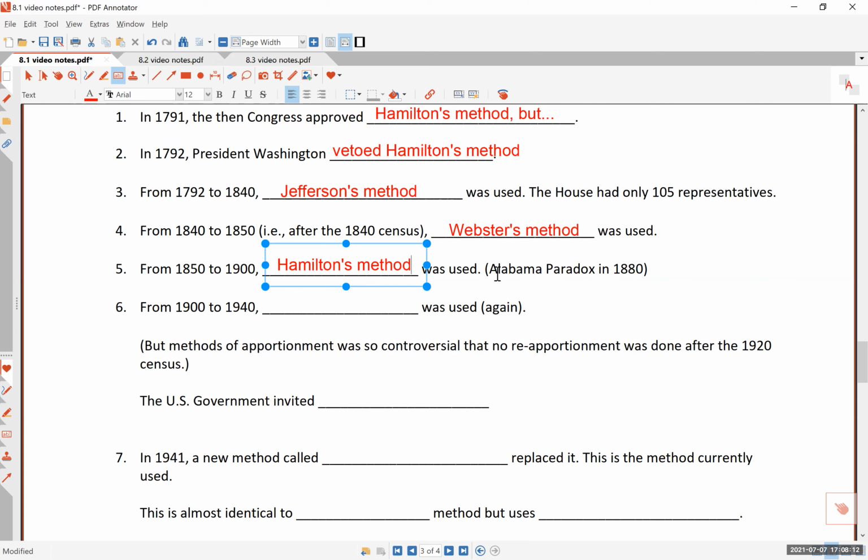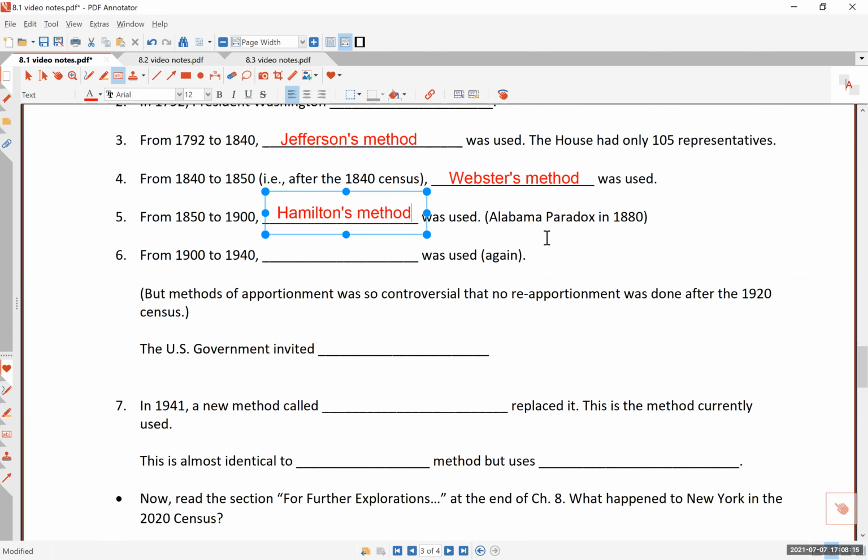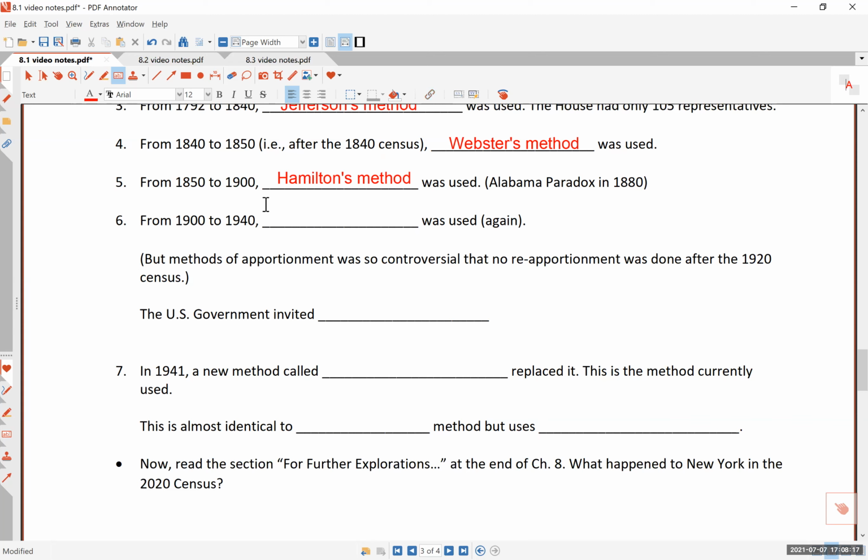So Hamilton's method is used for about 50 years, through the Civil War, until in 1880 Alabama became upset because Hamilton's method created the Alabama paradox. So it was decided that this was not a fair method. All right, so what did the country do after that? Well, they went back to the only other known method which was considered fair, which was Webster's. So for about 40 years or so, following the discovery of the Alabama paradox, Webster's method was used again, well into the 20th century.